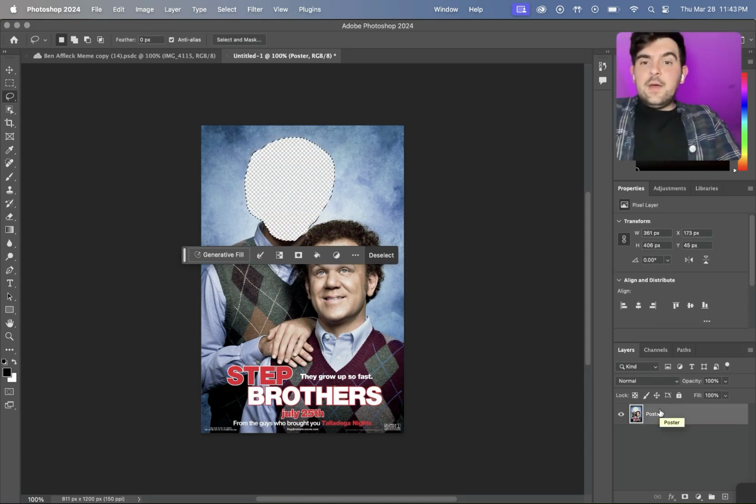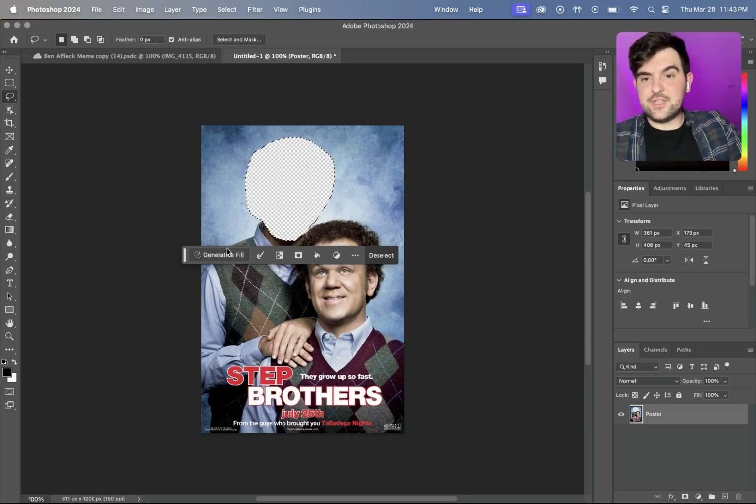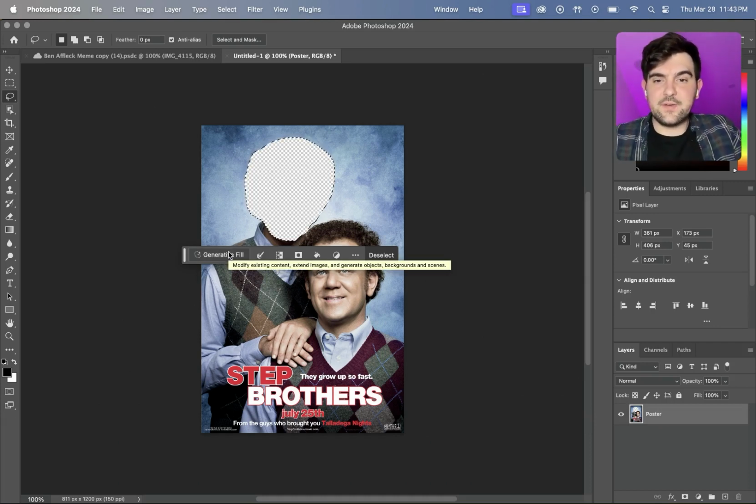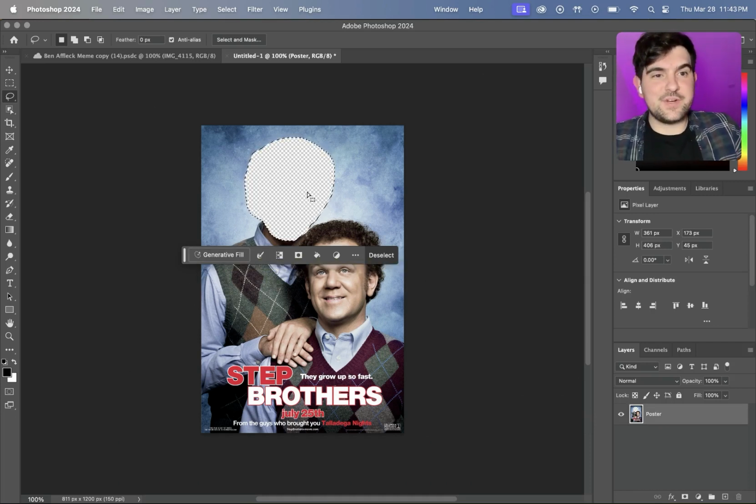Perfect. Now, we could do the generative fill, but the generative fill is pretty smart, and it's going to think that we're trying to fill in a head here.